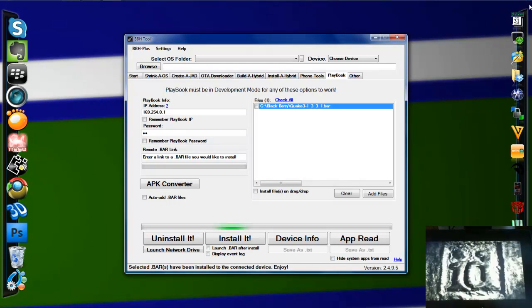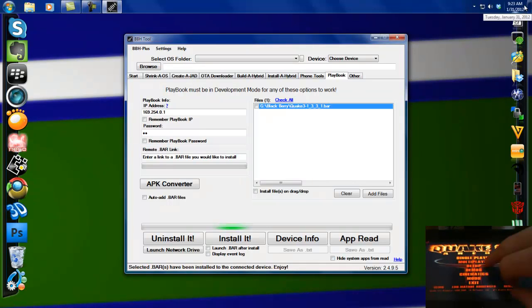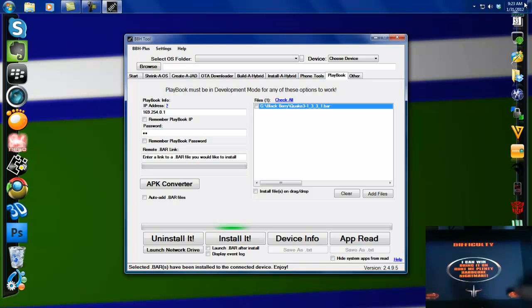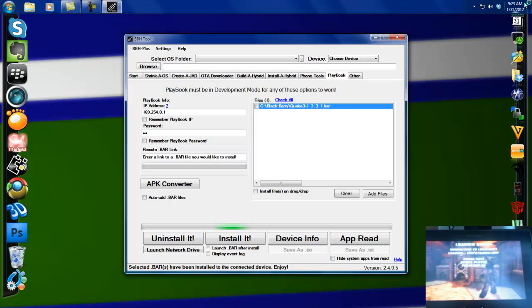I don't have any maps installed. As far as I know, multiplayer, you can download them. I don't have any multiplayer maps. Skirmish, I tried that. It quits on me right away. Right now, only stuff I've tried is these two right here. But as you can see, it works. It looks pretty dang sweet.